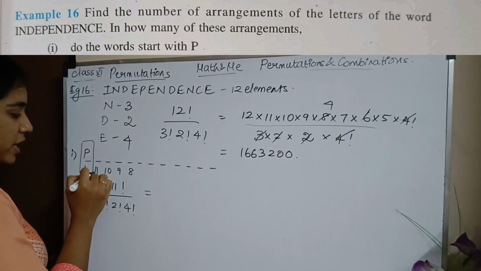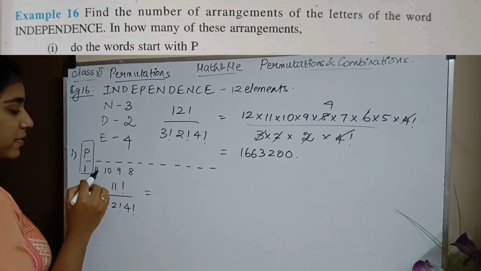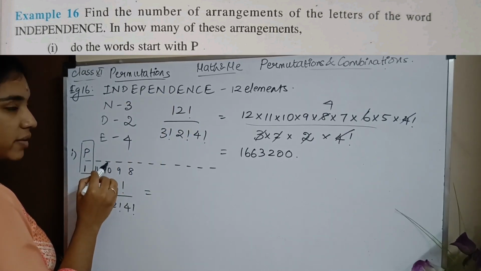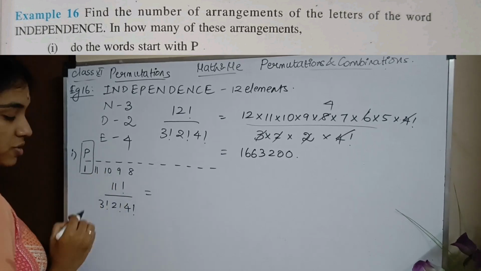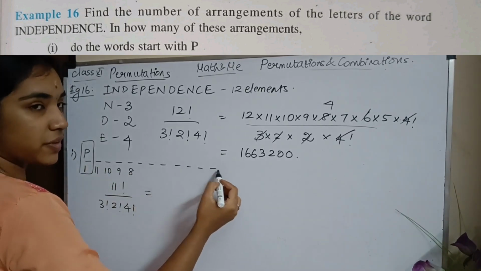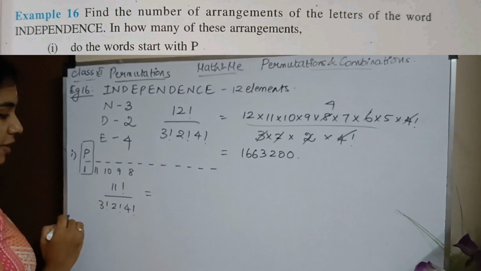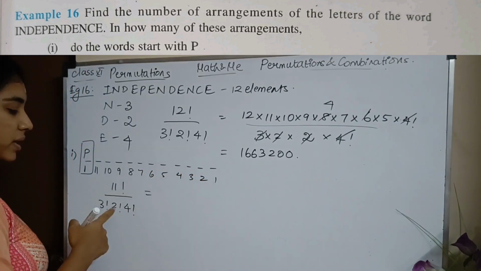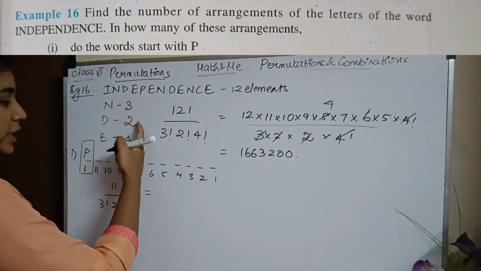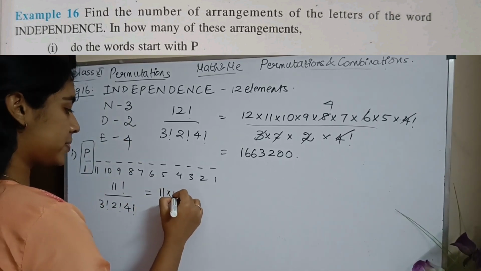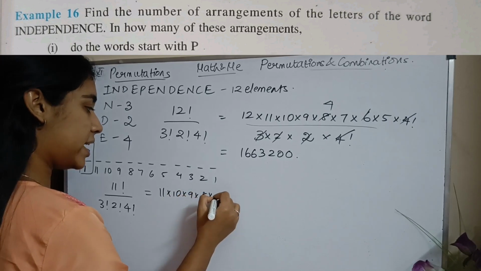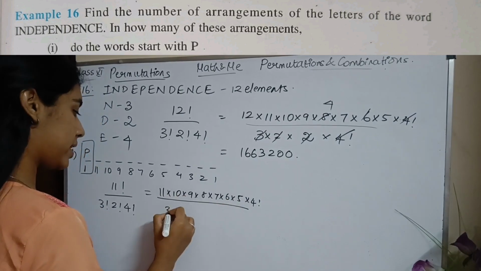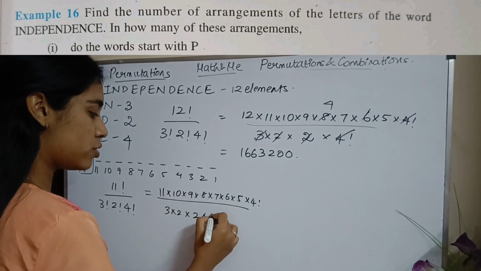So I have 11 ways of choosing the alphabet from the word INDEPENDENCE. Once one is gone, I have only 10 choices. Here I have 9 options. So basically it will be 11, 10, 9, 8, 7, 6, 5, 4, 3, 2. Okay, so I'll have 11 factorial. So correct, if you take the product, it is 11 factorial divided by 3, 2 and 4 factorials. So I have 11, 10, 9, 8, 7, 6, 5 times 4 factorial divided by 3 factorial, which is 3 into 2, times 2 into 4 factorial.